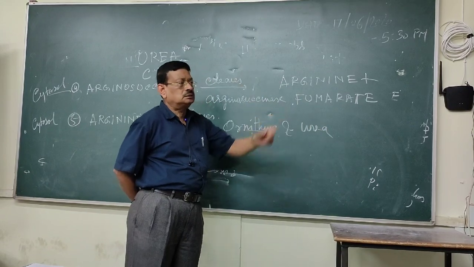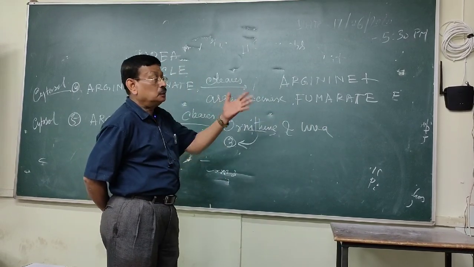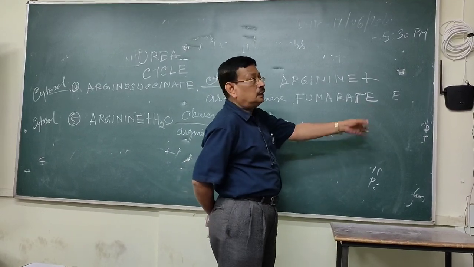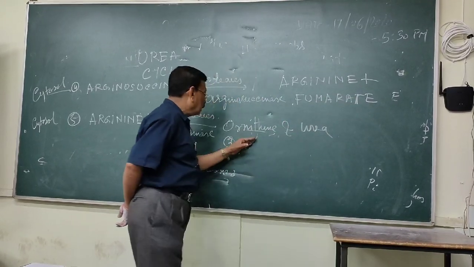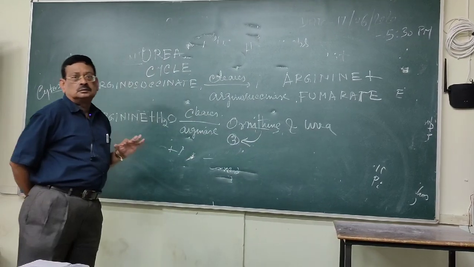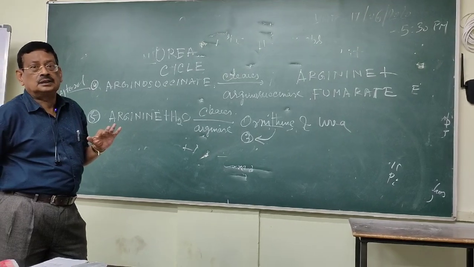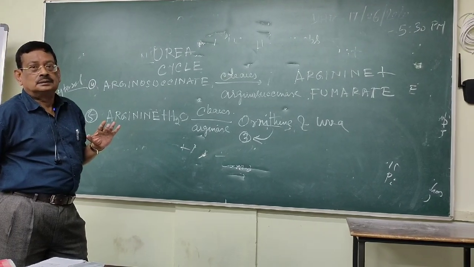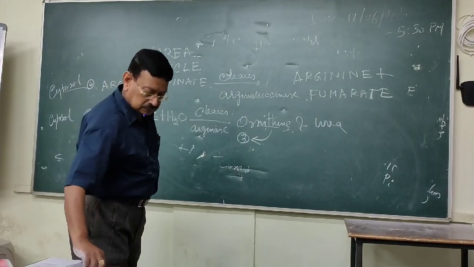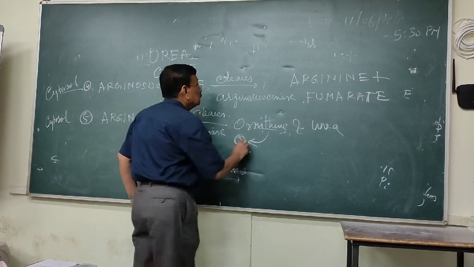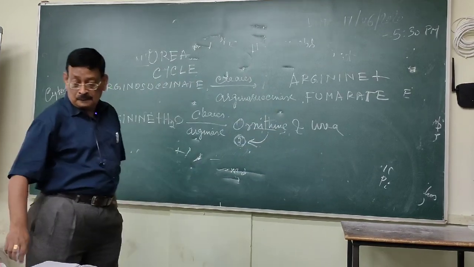Urea is passed through the kidney. As I told previously that urea is non-toxic and easily dissolved in the water, and ornithine is again returned back to react in the second stage. Second stage, right. So this is the urea cycle.